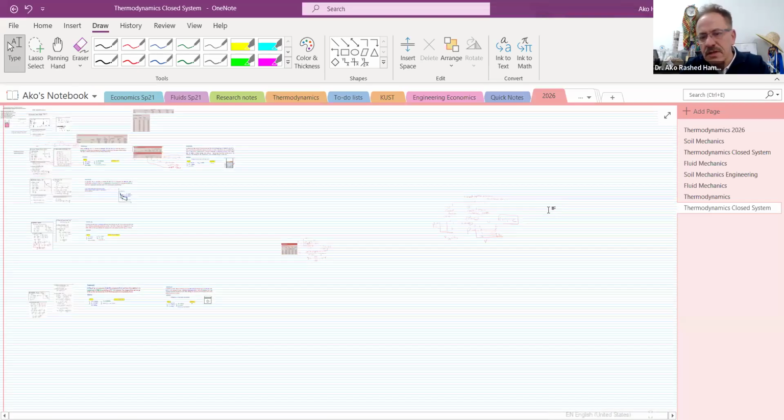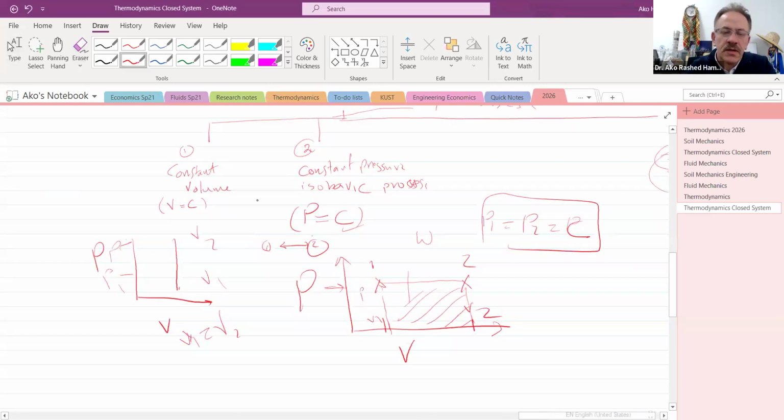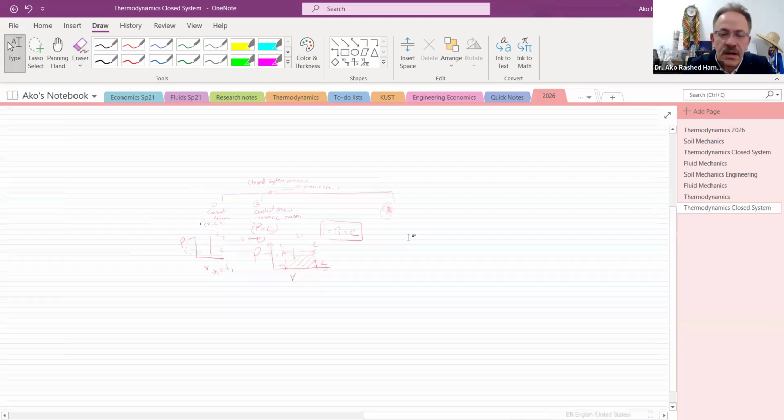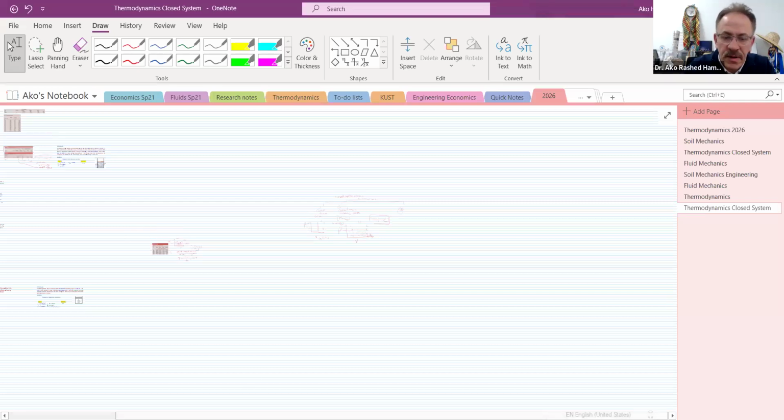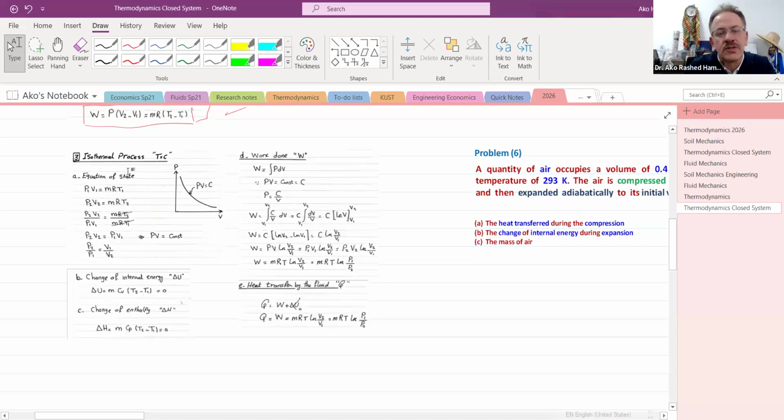Now here is the third one. For the first one we say P is constant, right? For the second one we say V is constant. Now for the third one we have another case, which is the isothermal process.